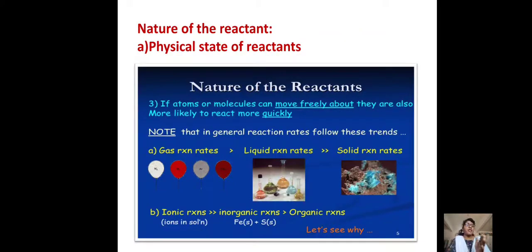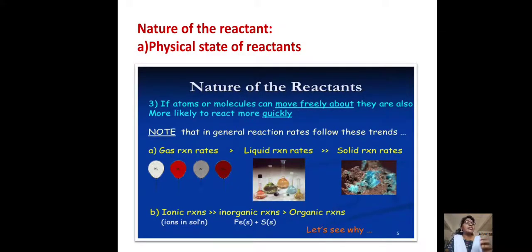See, some gaseous reactions are there, liquid reactions are there, and solid reactions are there. We know that heterogeneous collisions always take too much time when compared with homogeneous mixtures. So a heterogeneous medium takes much more time compared with a homogeneous medium.